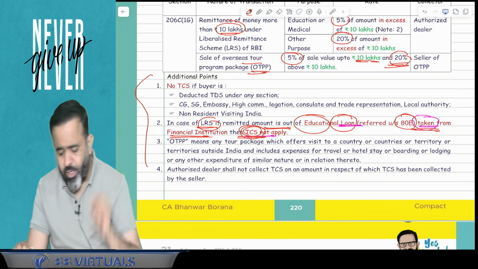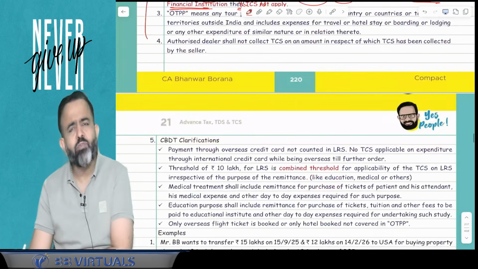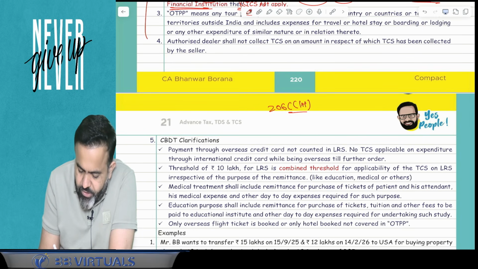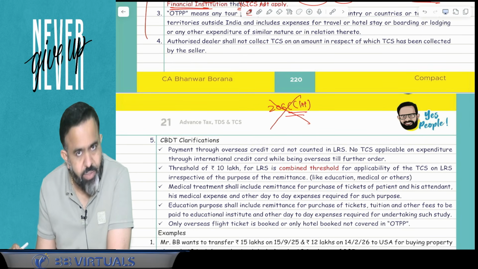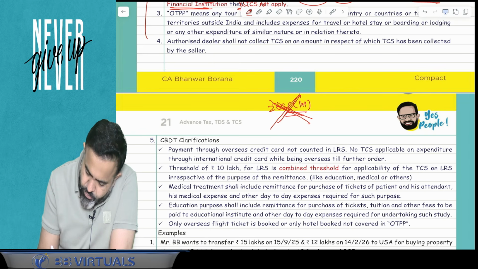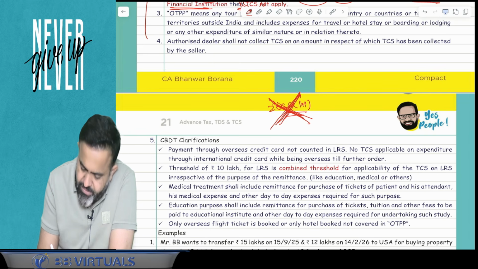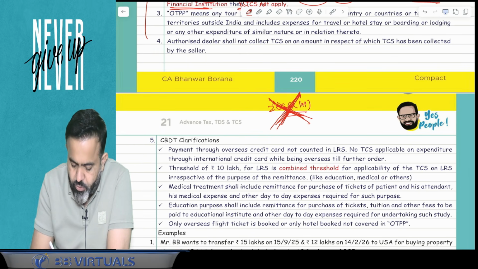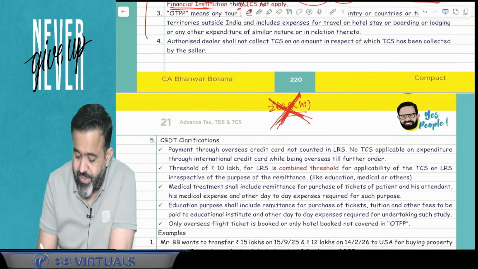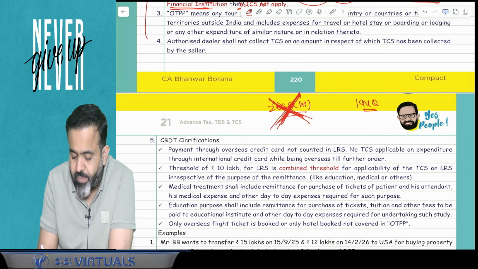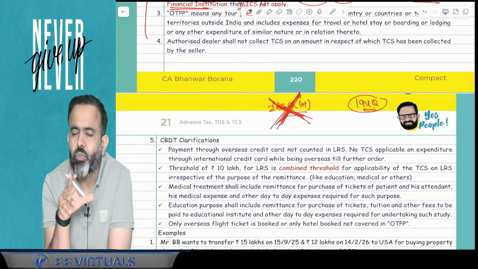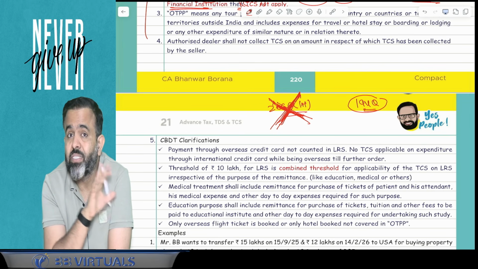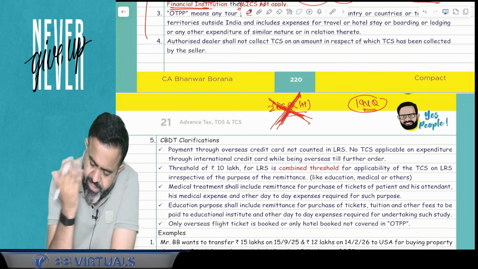Okay. Now guys, you know that till last year, there was one more section in the TCS, that is 206C subsection 1H. This section has been removed by the lawmakers. So with effect from 1st April 2025, this 206C subsection 1H is not applicable. Means guys, now only 194Q is applicable, because this is the similar section. Earlier the seller was required to collect the TCS under section 206C 1H. So that 206C 1H is not applicable.